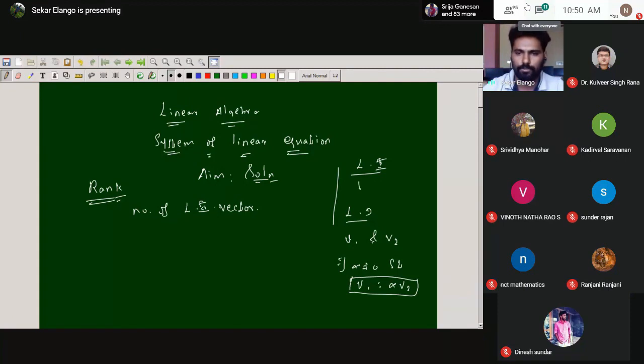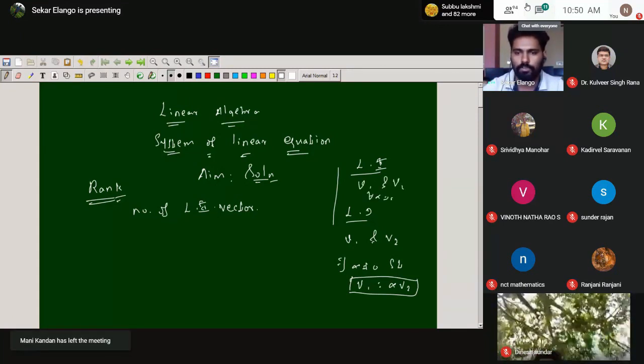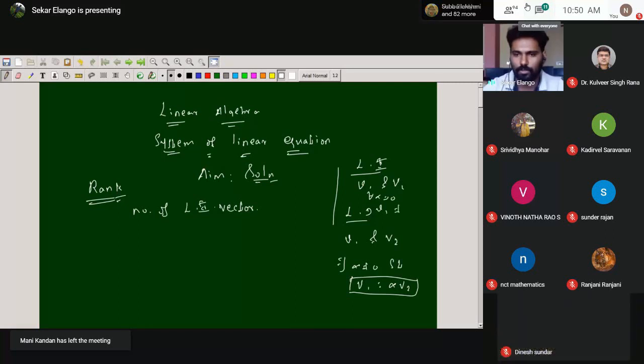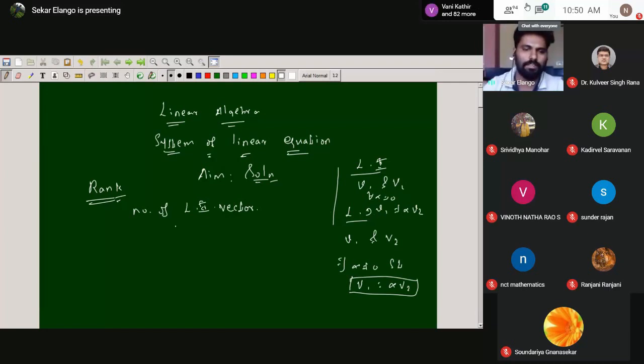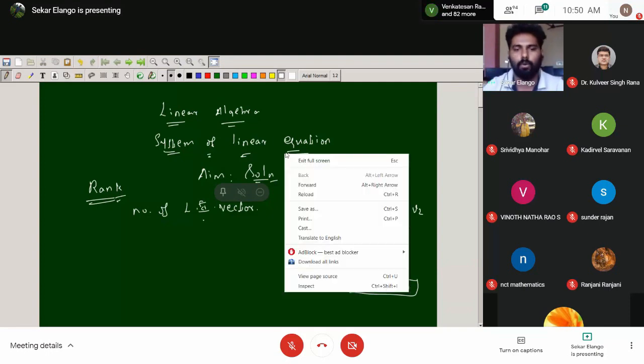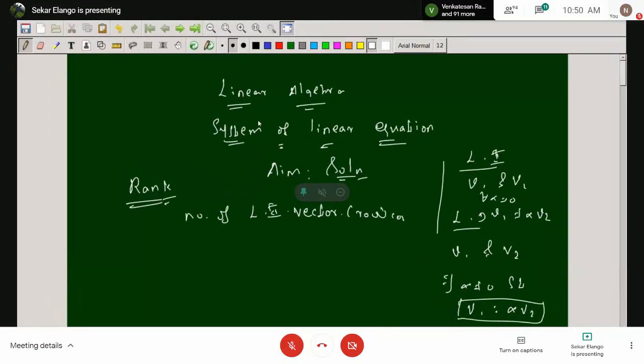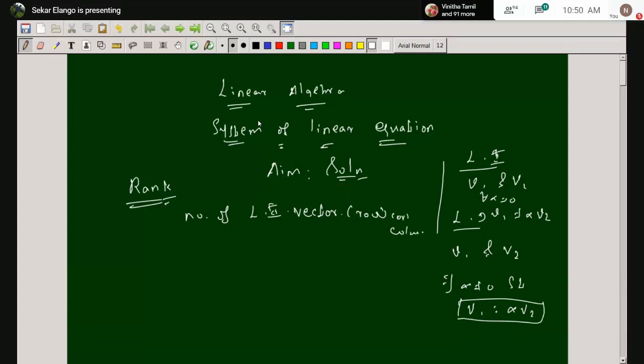So whichever v1, v2 you choose, with any non-zero alpha, we cannot write v1 as alpha times v2. This is the linearly dependent definition, and this is for linearly independent. So the rank of the matrix is the number of linearly independent row vectors or column vectors. You can take anything, row or column. So this is for the rank of the matrices.